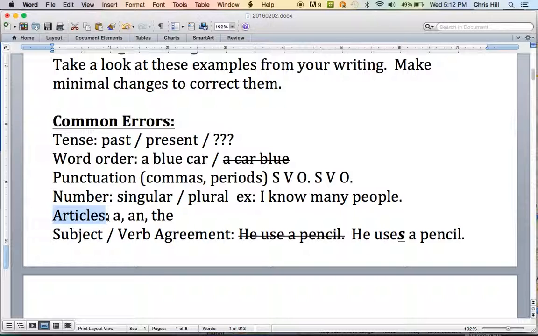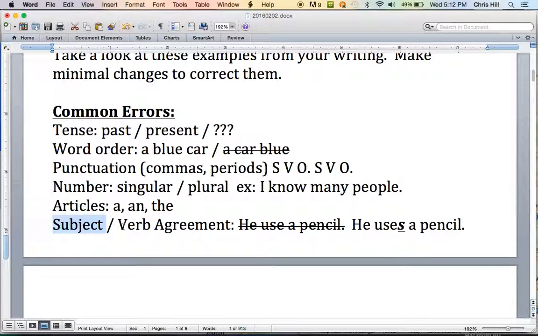Articles, these are easy to leave off. A, an, the. These go before nouns. Not every noun, but many nouns. And finally, subject-verb agreement. So, in English, we have to make sure the subject and the verb agree. You're using the right verb. The hardest one in English is he, she, and it. In that case, many verbs need S. So we say he uses a pencil, not he use a pencil. This is difficult. So, ready to try some? Let's look at our examples.